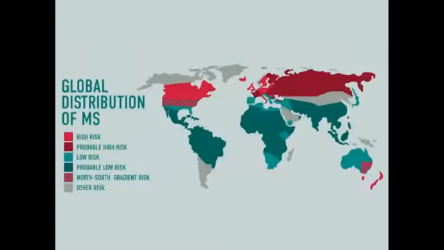So just going back, the distribution of MS, you'll hear this a lot, that it's more in northern latitudes. So if you're in the northern part of the United States, as I am, or you go up even further north into Canada, you see MS a lot more than if you were to go down to Florida or Texas. You don't see it as much.